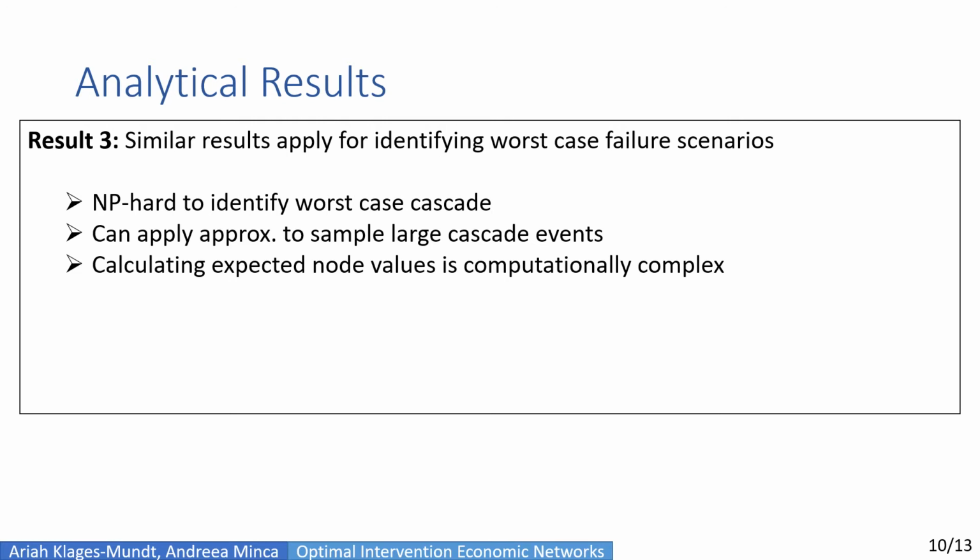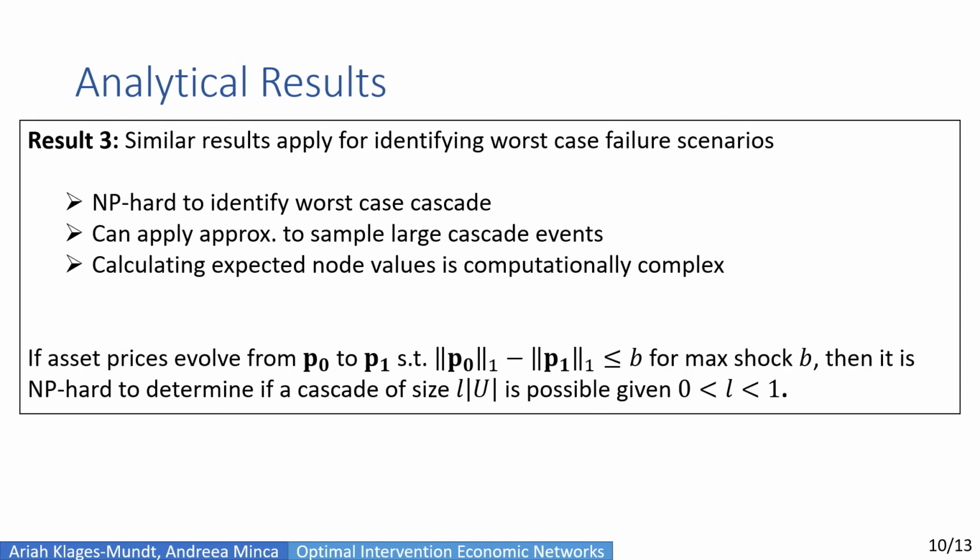Another consequence that we show in the paper is that calculating expected node values can be computationally complex. Formally, this is that if asset prices evolve from some P0 to P1, such that the change is less than some max aggregate shock B, then it turns out it's NP hard to determine if there's a cascade of size L that can happen.